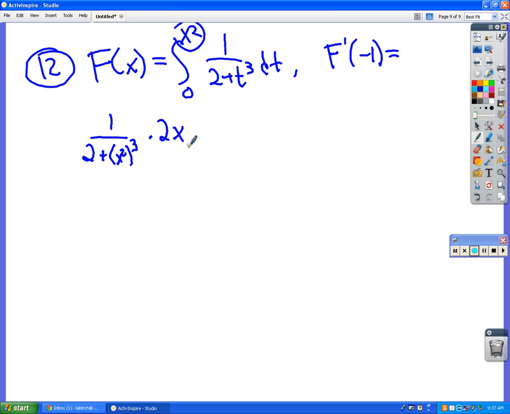That's kind of hard to explain how that all works. So this is what you plug -1 into.